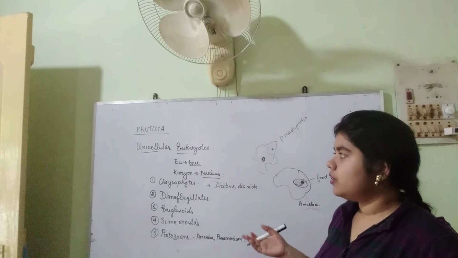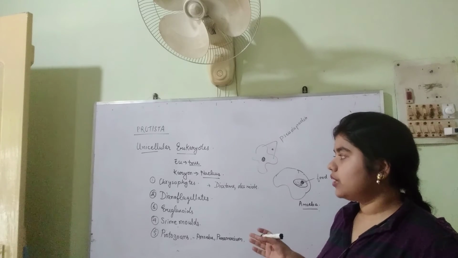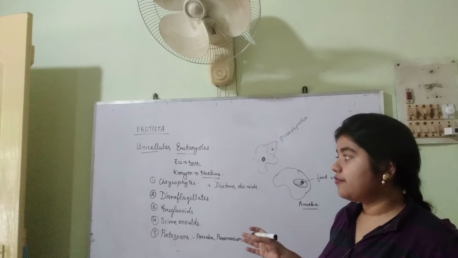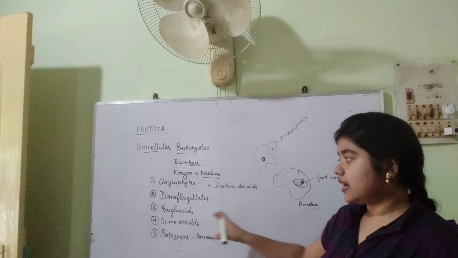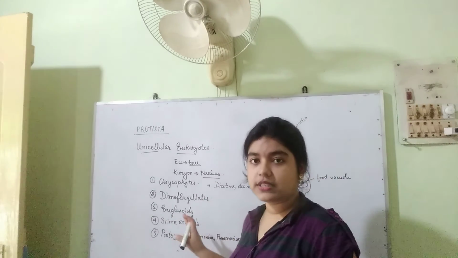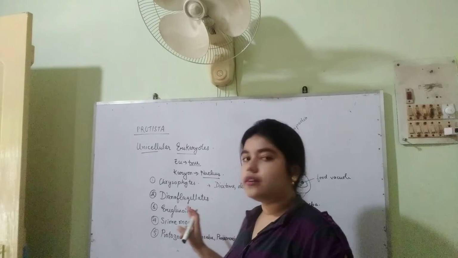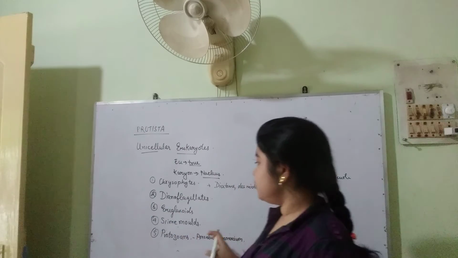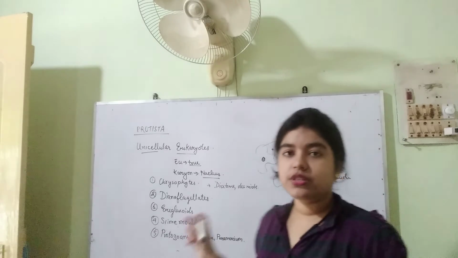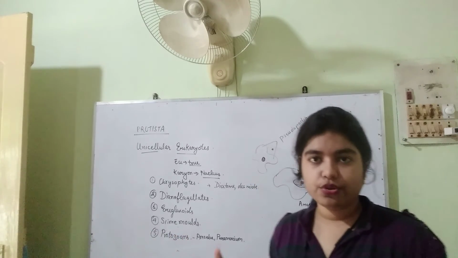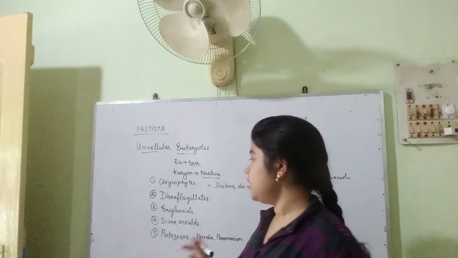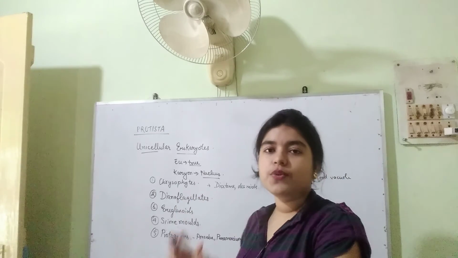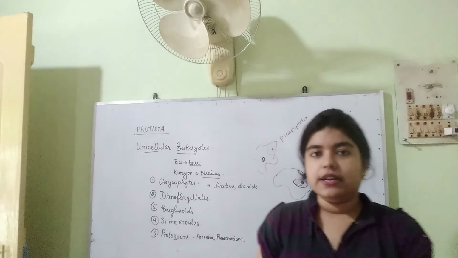Now, protistans are unicellular eukaryotes. So they can photosynthesize. I told you eukaryotes can photosynthesize also, and they can behave like a heterotroph also. So they can have those photosynthetic pigments like chlorophyll. Chlorophyll is the photosynthetic pigment. So they can have that, they may not have that also. So this was about the kingdom Protista.